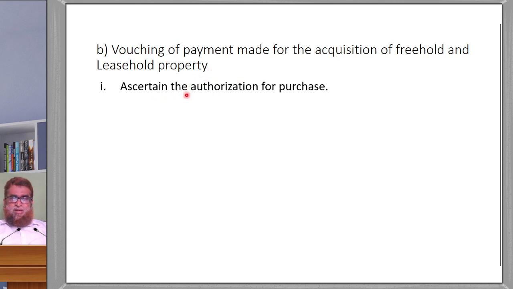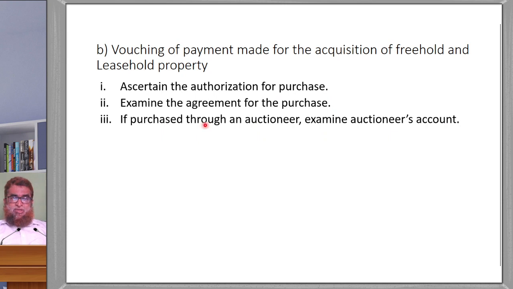First one, the authorization for the purchase, that should be done for everything. Second one, examine the agreement for purchase. Next one, if the purchase is through an auctioneer, examine the auctioneer's account. If it is purchased through auction, you will receive an auctioneer's account.